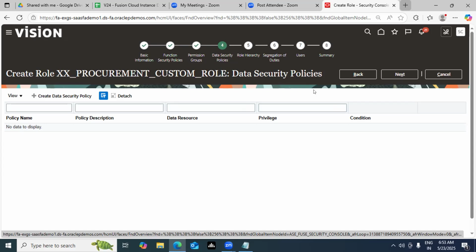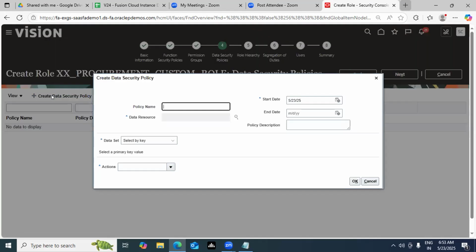You're securing the data. In functional security policy, what you do is control what functionality will be available. In data security policy, what happens is what data will be visible. So click on the plus sign. Let's create one data security policy. You have to give the name of the policy. I am interacting with the attachments in the system, so I'm giving it the name attachment data security policy. This is a name given by you.